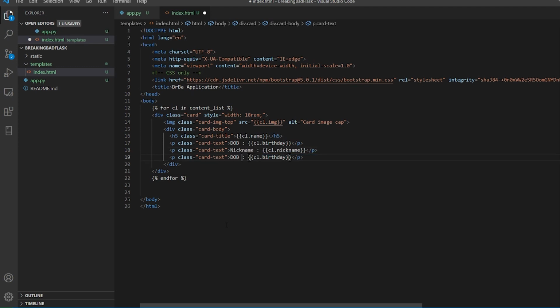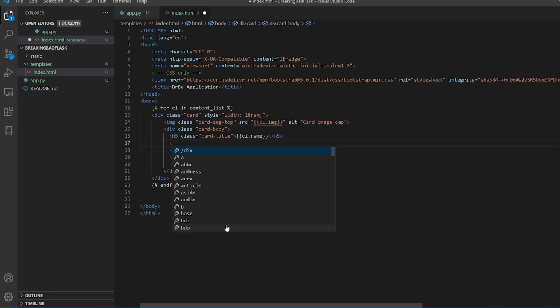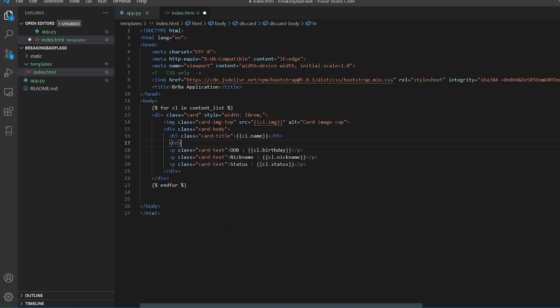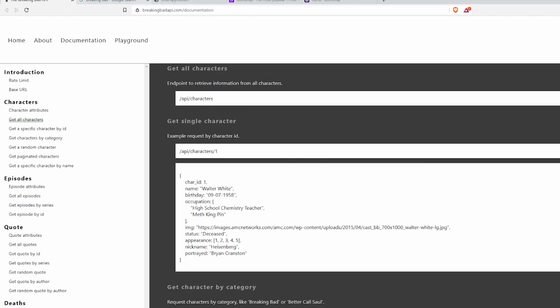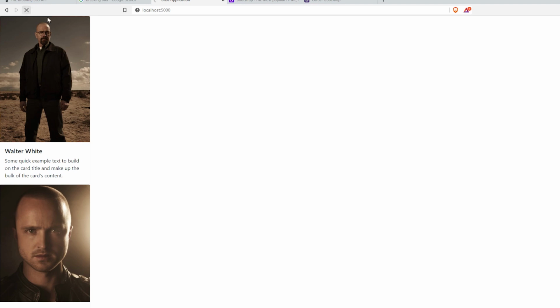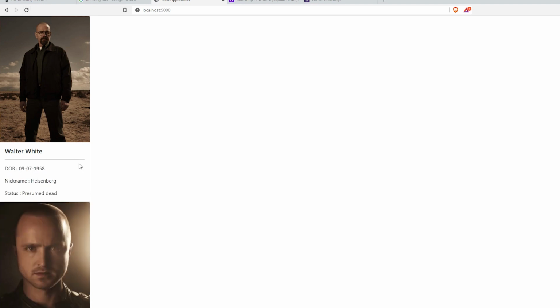And the last one that we have is status. So, is the person alive or not? All right, that is it. And here I'll say status. And I'll put a nice HR between the name, and let me reload the application, and we have it. So we have the name, the date of birth, the nickname, and presumed dead. That is the status.